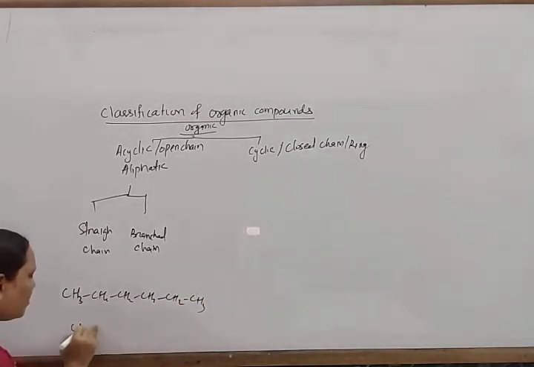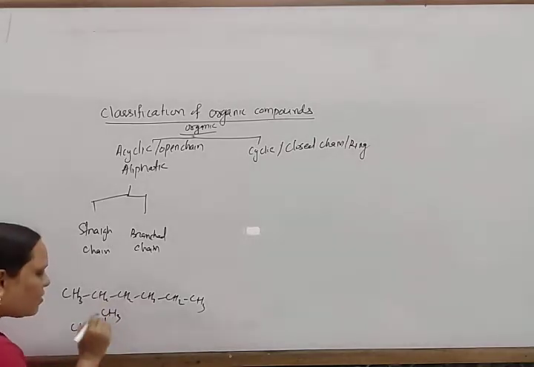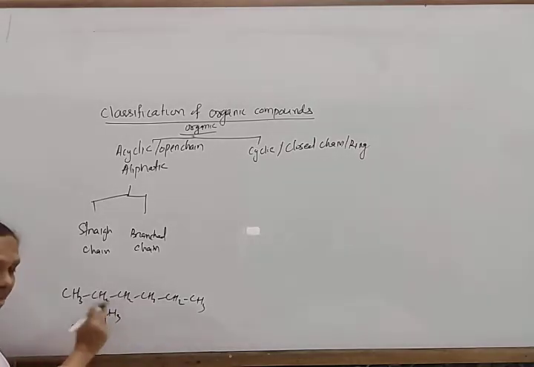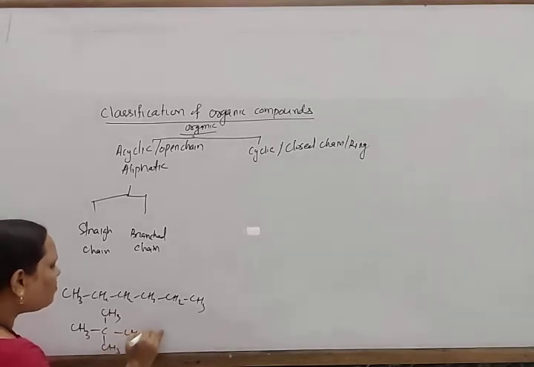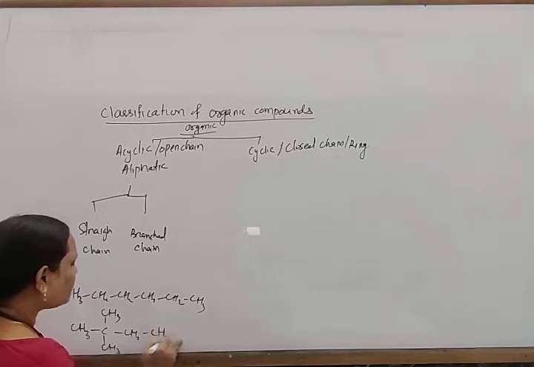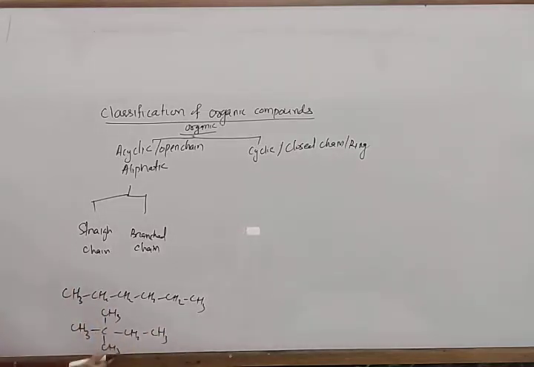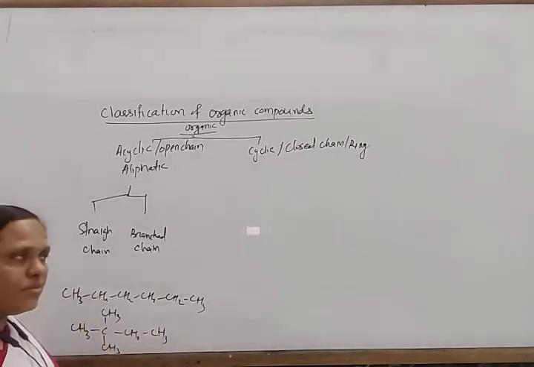In a branched chain compound, instead of hydrogen, some other carbon group is joined, and these are called alkyl groups. This is a branched chain compound, and this is a straight chain compound.